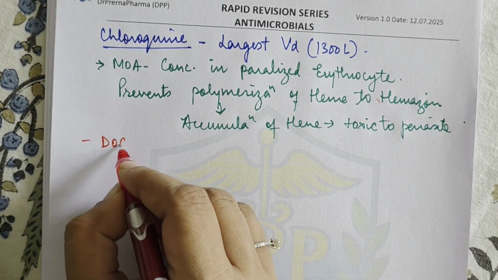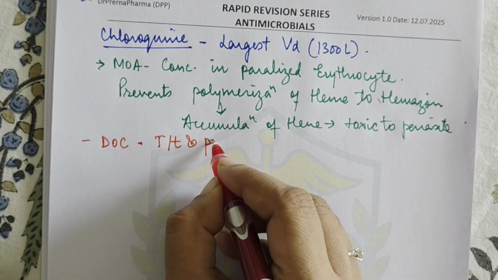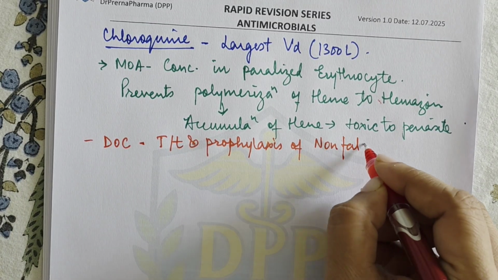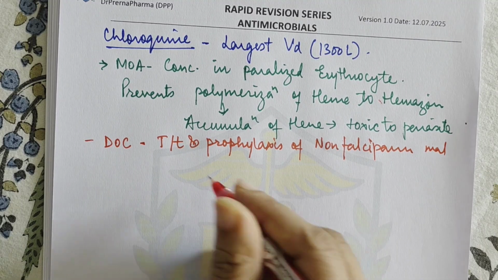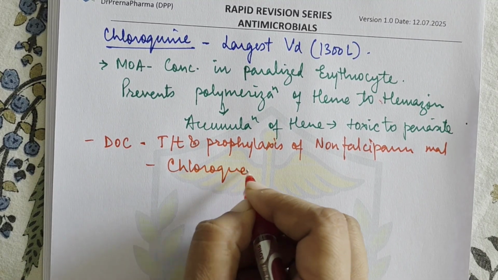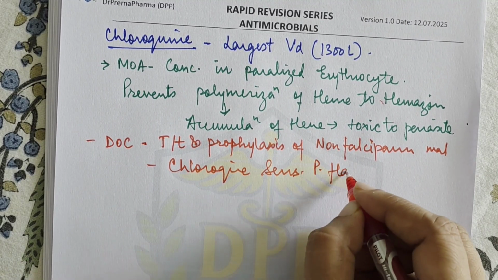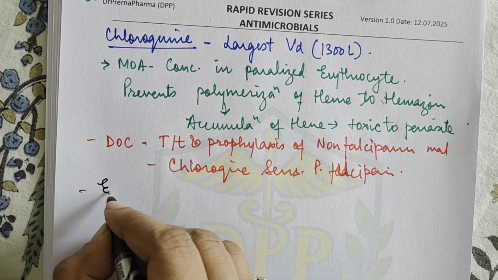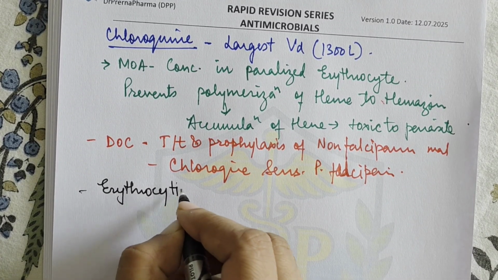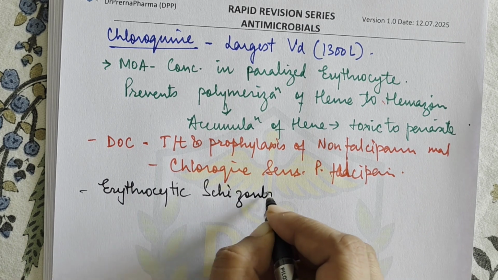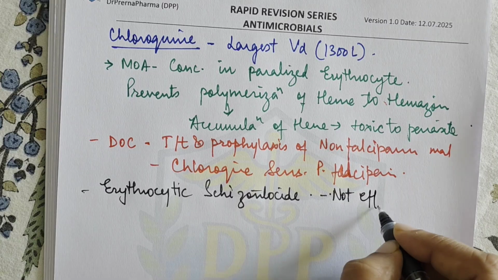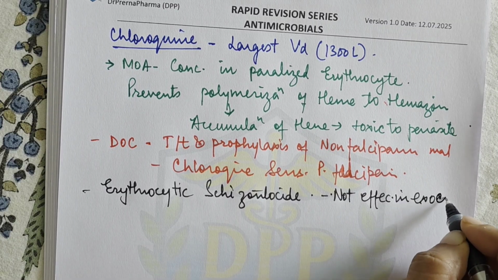Now this is the drug of choice in treatment and prophylaxis of non-falciparum malaria, and also chloroquine sensitive Plasmodium falciparum malaria. Okay, this drug basically is an erythrocytic schizonticide. Okay, so it is applicable only on the erythrocytic phase and not effective in the exoerythrocytic phase.